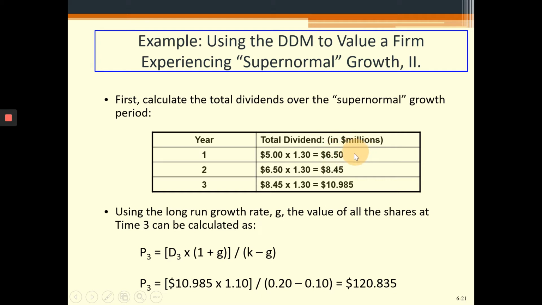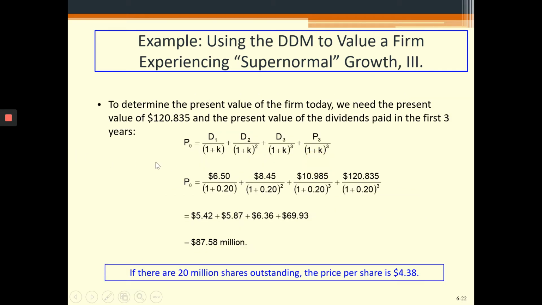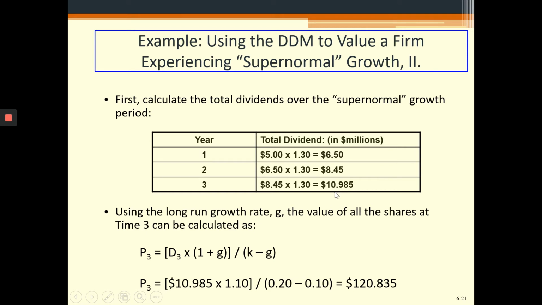By the end of the second year, now there is another 30% growth rate. So the 6.5, the dividend which we will be receiving at the end of the first year, now will be multiplied with 1.3, suggesting a 30% growth rate in the second year as well. So the dividend paid at the end of the second year will be 8.45 million. For the third year, it is 10.985.